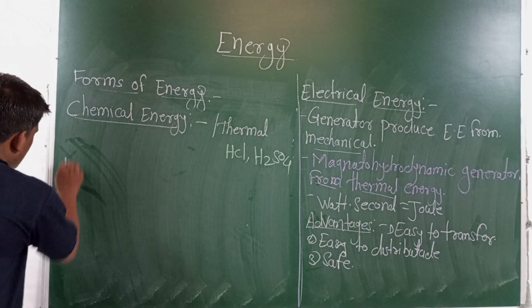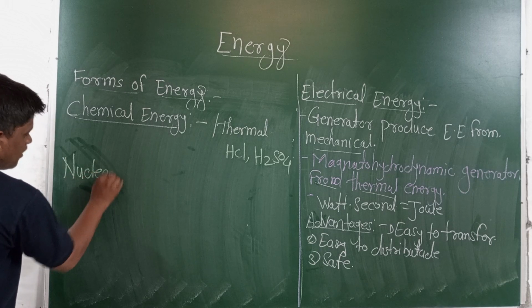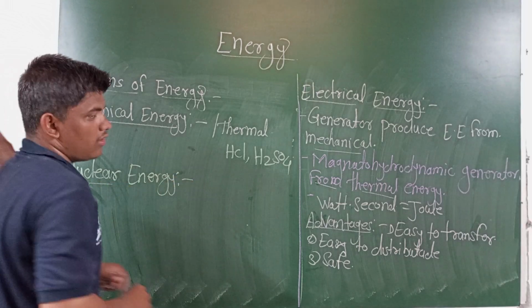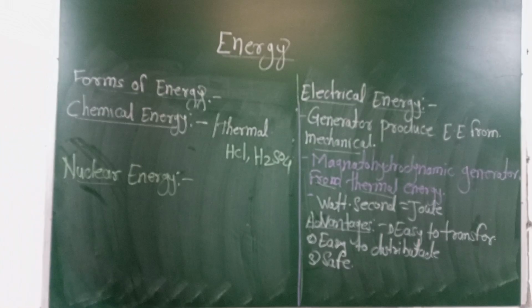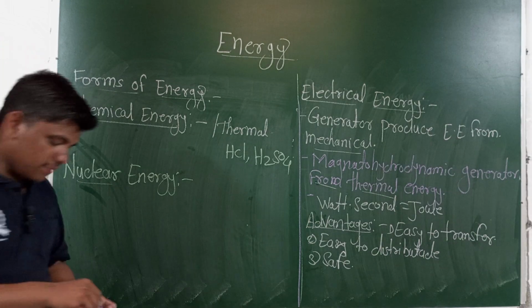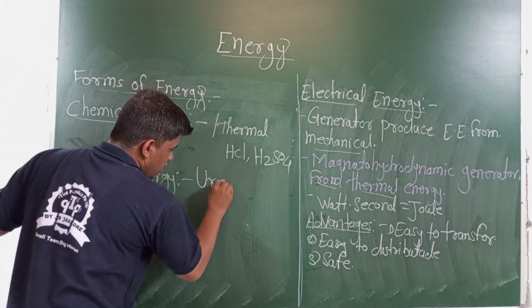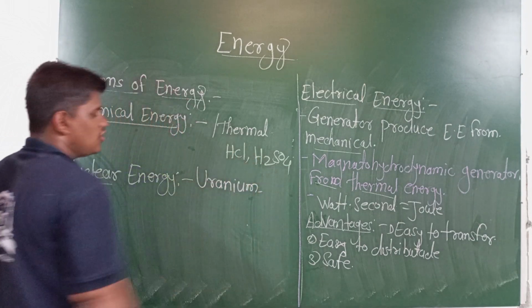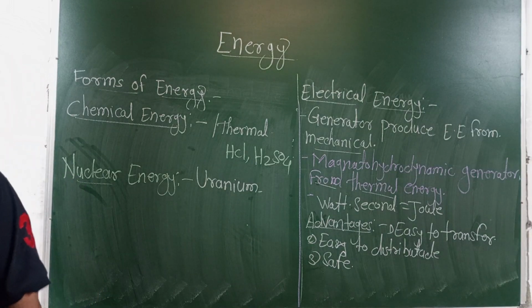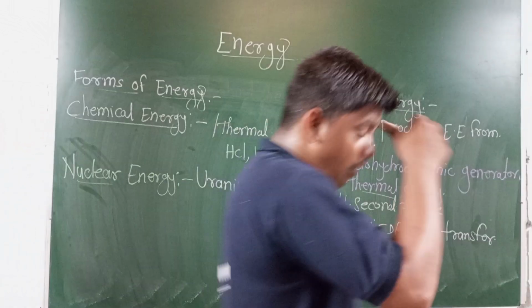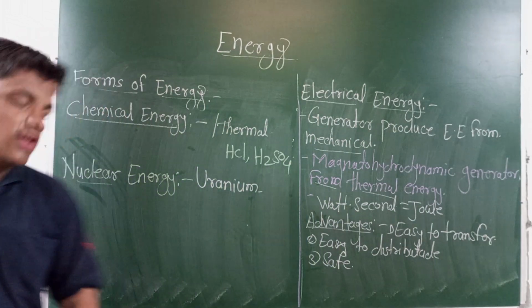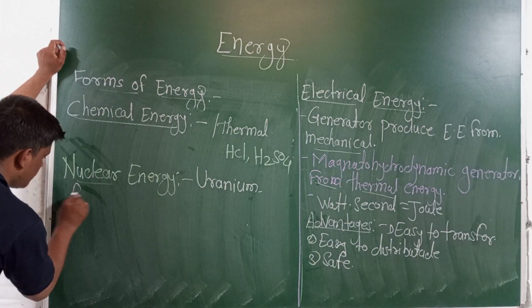The next type is nuclear energy. This is the energy in the atomic nucleus, that is uranium and thorium. Uranium and thorium nuclei are radioactive materials, which can release heat in the form of nuclear fusion or nuclear fission reactions. What is the difference between fusion and fission?